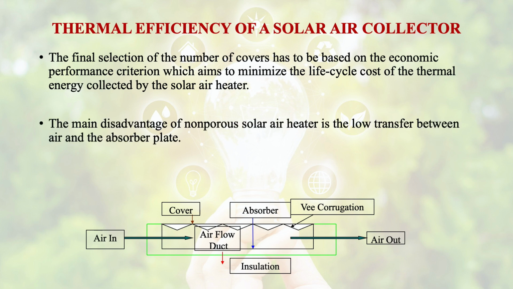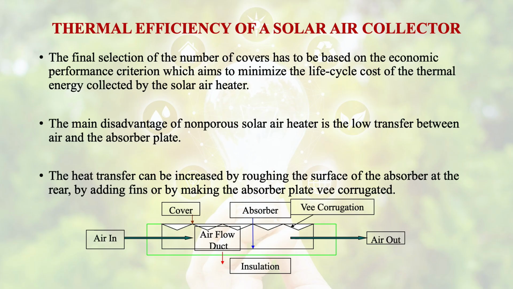The main disadvantage of this non-porous solar air heater is that low heat transfer between air and absorber plate takes place. The heat transfer can be increased by roughening the surface of the absorber at the rear, by adding fins, or by making the absorber plate V-corrugated.